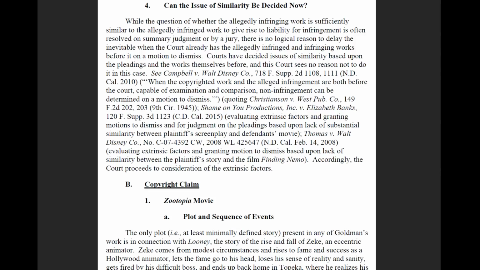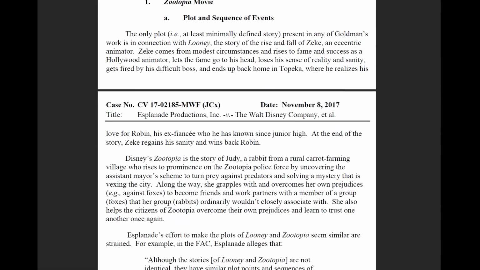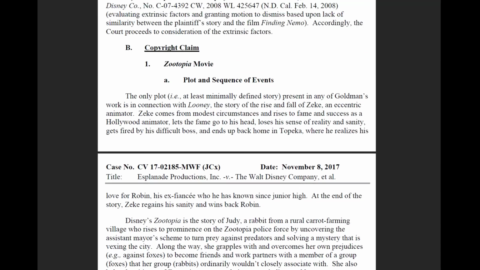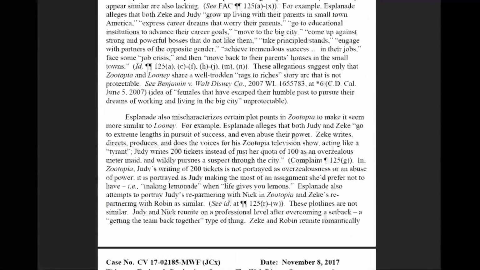While the question of whether the alleged infringing work is sufficiently similar to the alleged infringed work to give rise to liability for infringement is often resolved on summary judgment or by a jury, there is no logical reason to delay the inevitable when the court already has the alleged infringed and infringing works before it on a motion to dismiss. And the court then goes on to compare the plot and everything, the characters and everything, and find that they are not substantially similar.